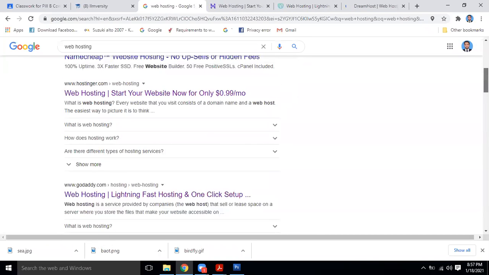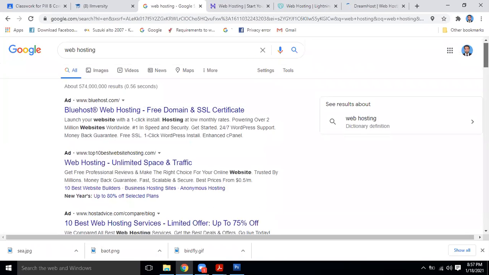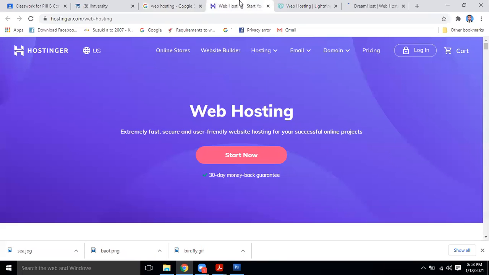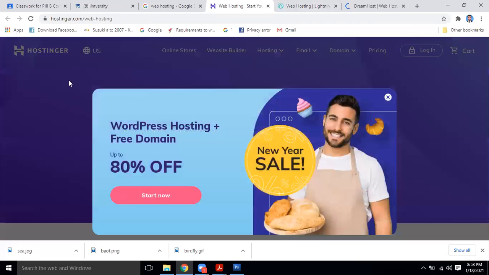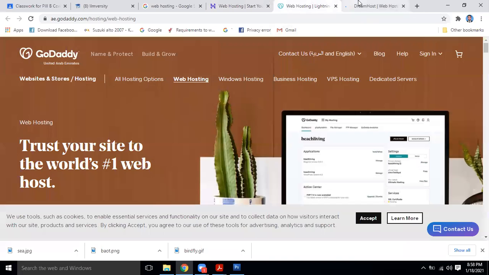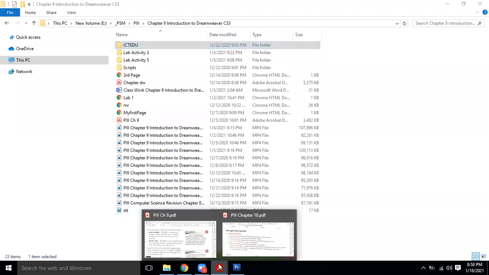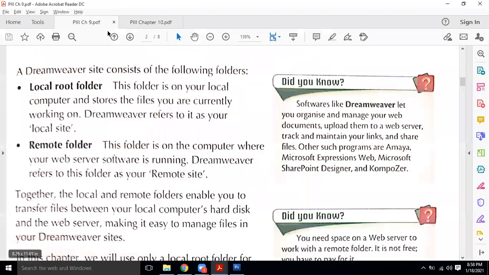There are hundreds or thousands of available web servers which give you the service to store your website, because when you make a website, you put it on a server from where the users who are accessing your URL will be able to access it. So that particular server, on which your website is stored, contains a folder which is called the remote folder. Now I hope this thing is quite clear, and we had discussed all these things. You can see over here.